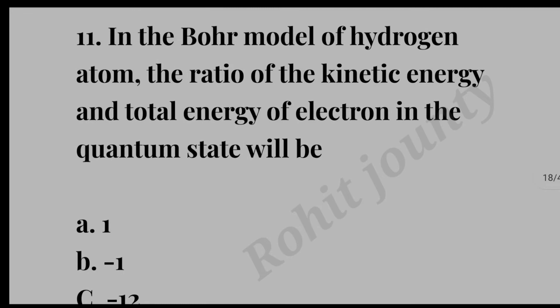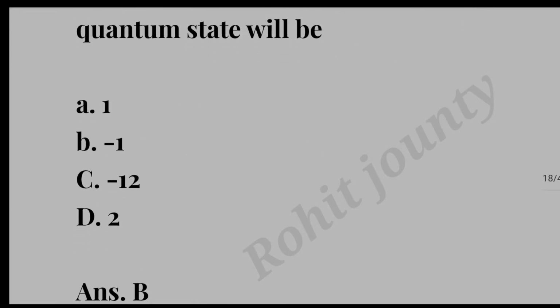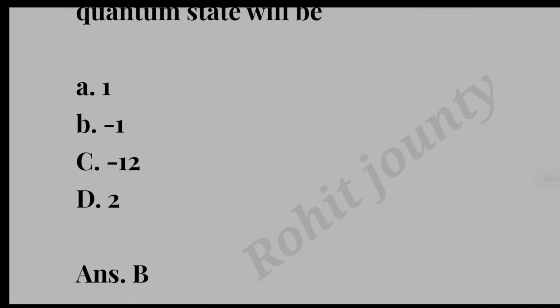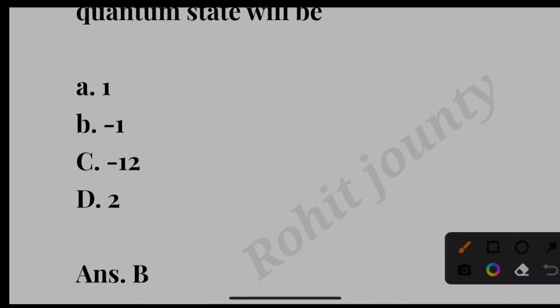Question number 11. In the Bohr model of the hydrogen atom, the ratio of kinetic energy and total energy of the electron in the nth quantum state will be option A. 1. Option B. -1. Option C. -1/2. Option D. 2. The correct answer is option B. -1.